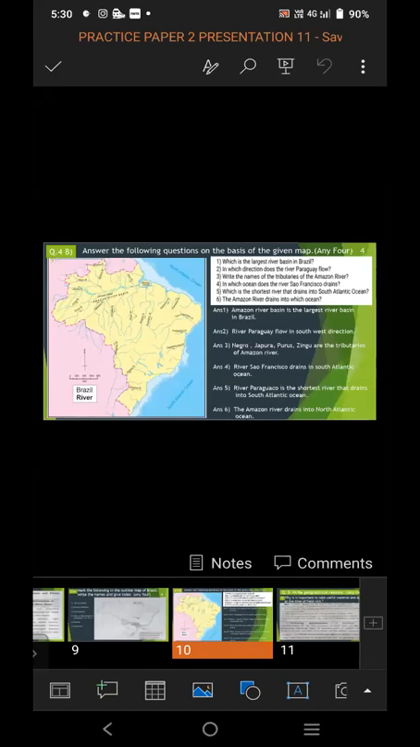Third question. Write the names of the tributaries of the Amazon River. So the tributaries of the Amazon River are the small rivers which are getting connected or joined to the Amazon River basin. In the map you can see River Negro, Japura, Purus and Zingu. These are the rivers which are getting joined to the Amazon River basin, and then it flows. So it's called the tributaries of Amazon River. So the tributaries of Amazon River are River Negro, River Japura, River Purus and River Zingu.